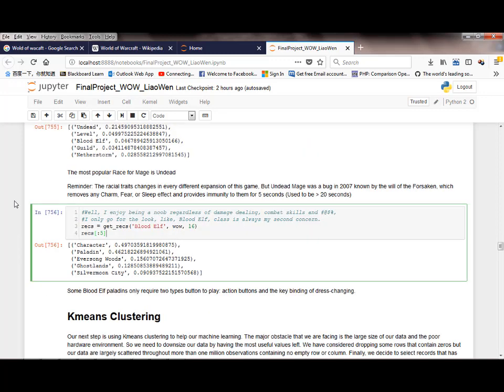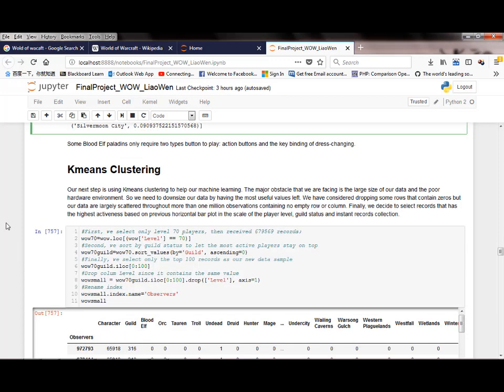So if you don't want to check classes, you want to check race. You don't care which class is strong. You don't care about damage dealing or anything. You're just a 100% casual player. You only care about the look. Let's go ahead and check the so-called best looking race, Blood Elf. And we can see the best class that suits is Paladin. That's how the real game world tells. Many people chose Blood Elf just because it looked good.